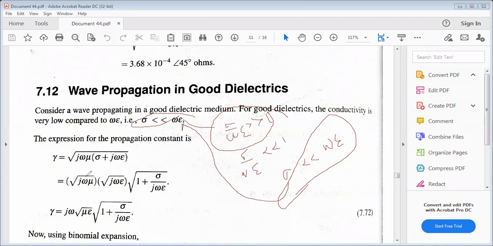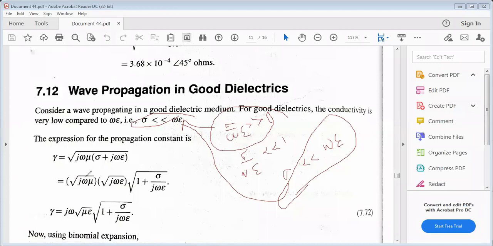The expression for the propagation constant is gamma equal to square root of j omega mu into sigma plus j omega epsilon. That is a well known expression. In that, we take j omega mu as a common term.